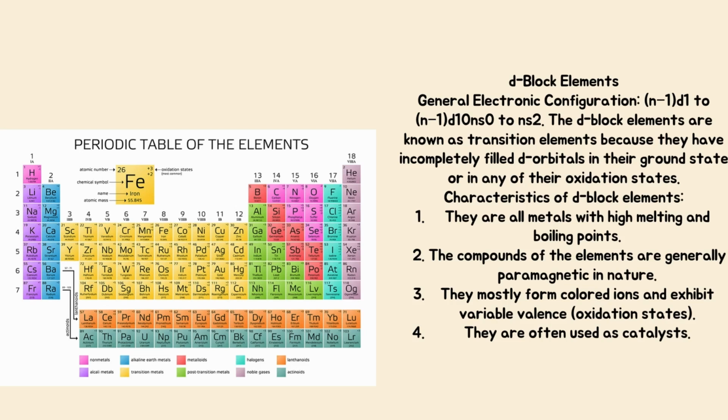Characteristics of D block elements. They are all metals with high melting and boiling points. The compounds of the elements are generally paramagnetic in nature. They mostly form colored ions and exhibit variable oxidation states. They are often used as catalysts.